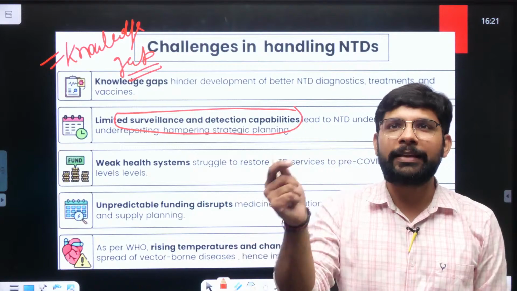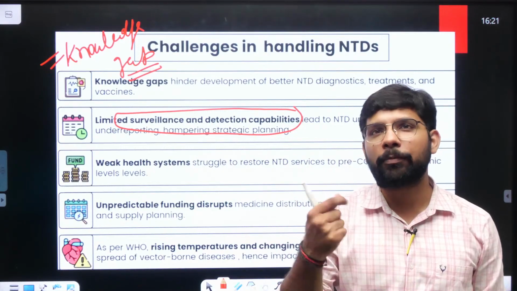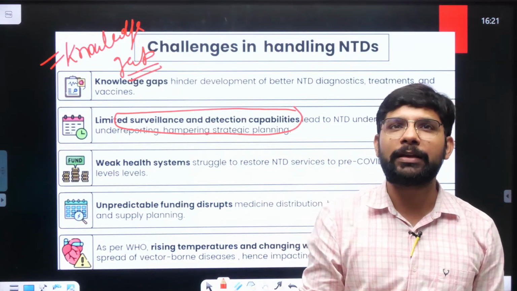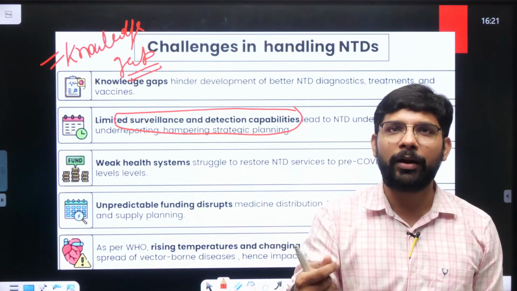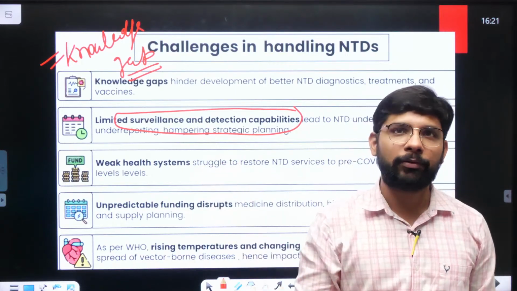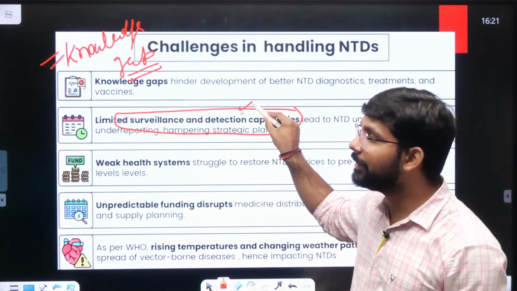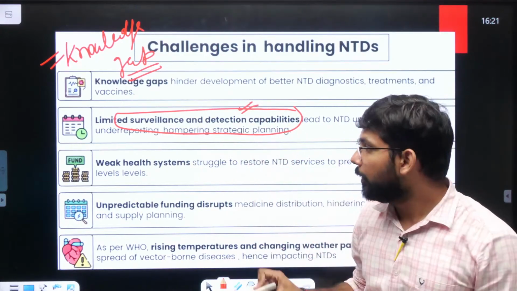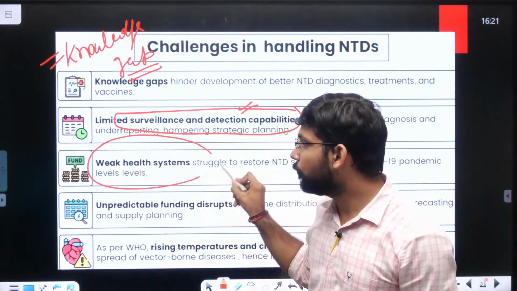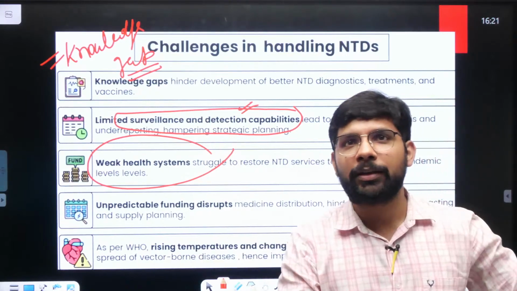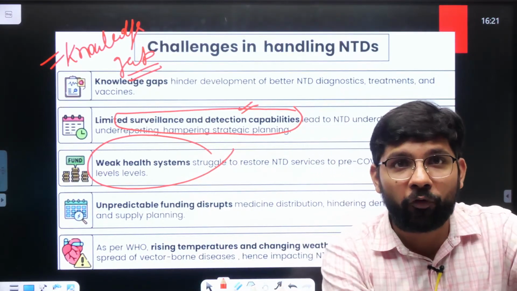But nowadays some dengue cards are available. After the bite of the mosquito, they can give the results within the 1 day you are impacted by these kind of the diseases. So the surveillance and the detection capabilities issue है. Then the weak health system, वो तो हमने देख लिया specifically. The weak health system we looked in during the COVID.